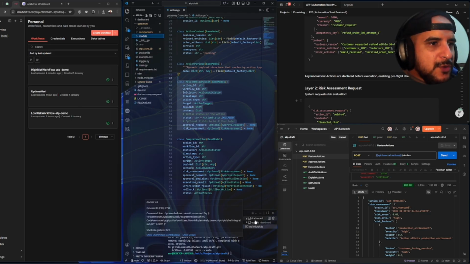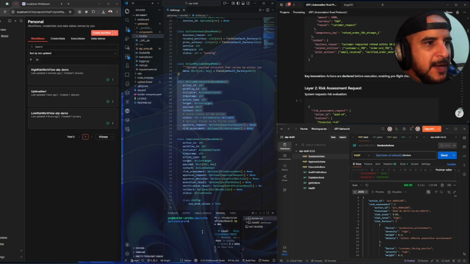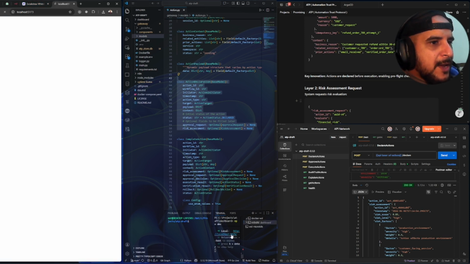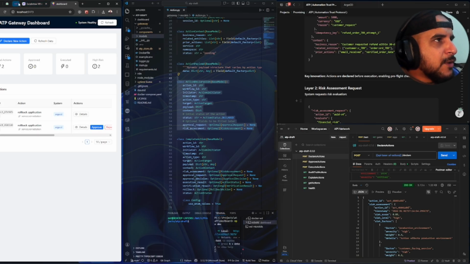So here, if I go to the Docker, I have the dashboard running, right? We just have one action declared, or it's two, okay, whatever. And why is this button not working? Okay, so we have two buttons, two actions declared, and both of them are high risk, right?